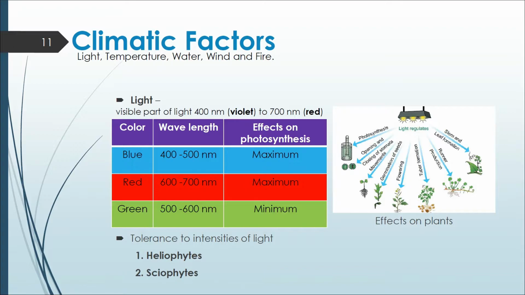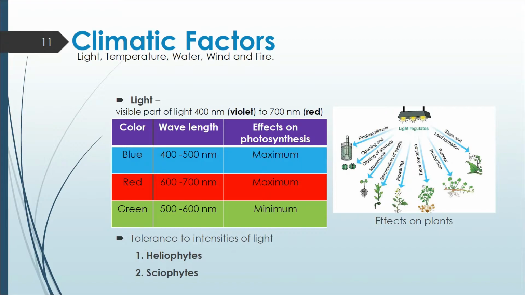Climate is one of the important natural factors of any living organism. It is a very important factor that controls plant life. The climatic factors include light, temperature, water, wind and fire. In that, light is a well-known factor which is needed for the basic physiological activities of plants and animals. In plants, it controls photosynthesis, transpiration, seed germination and flowering, etc.